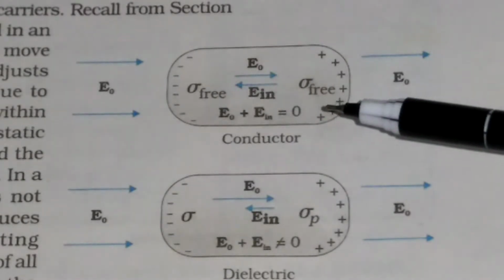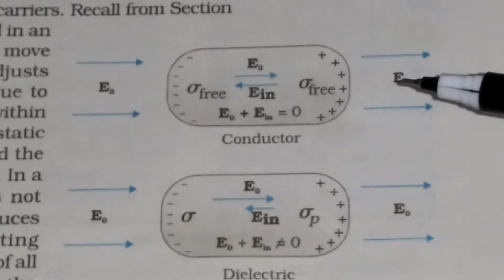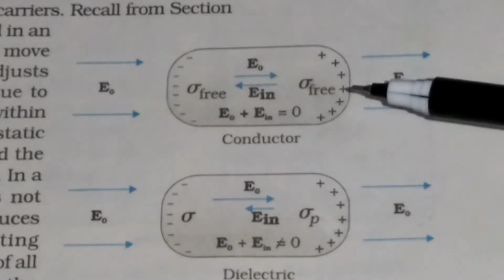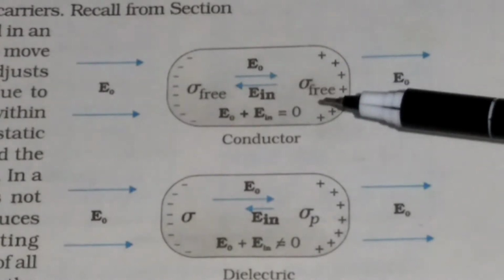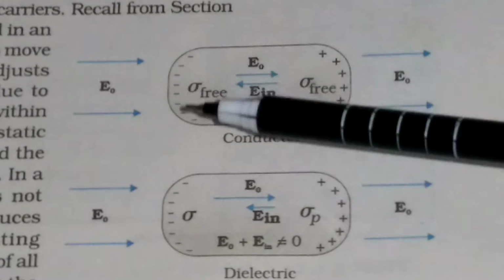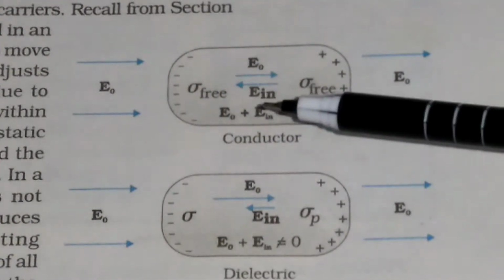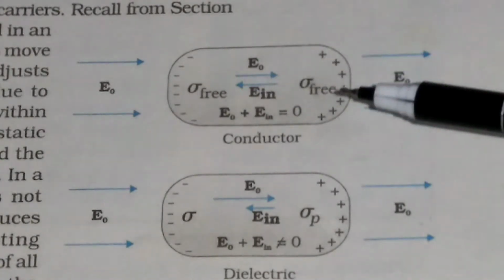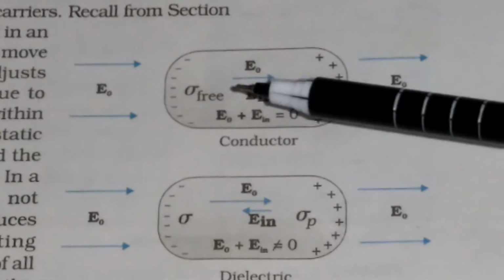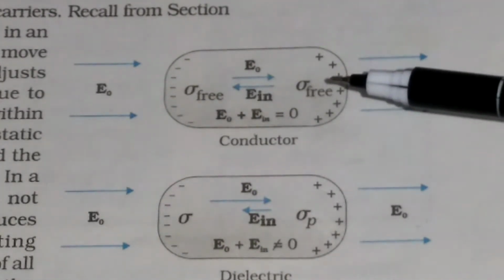That means the conductor is placed in an external field E0. When the external field is applied, charges will be induced inside the conductor. Here you have negative charge and here you have positive charge, because inside the conductor there is free charge. Charges are mobile. So when an electric field is applied, the charges are induced inside the conductor.